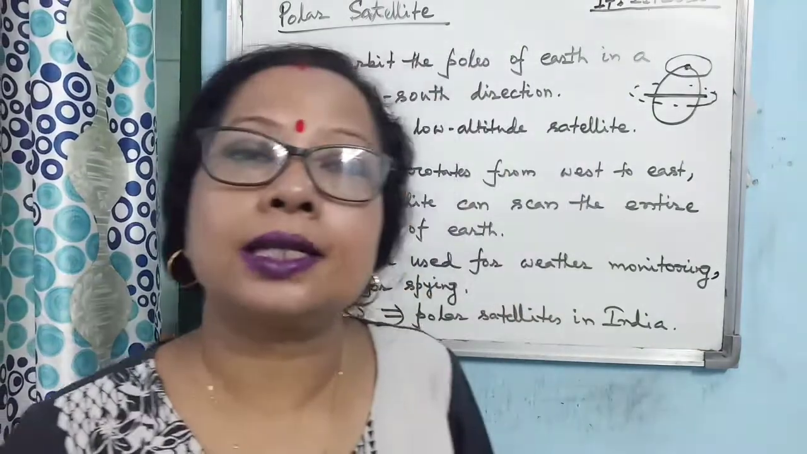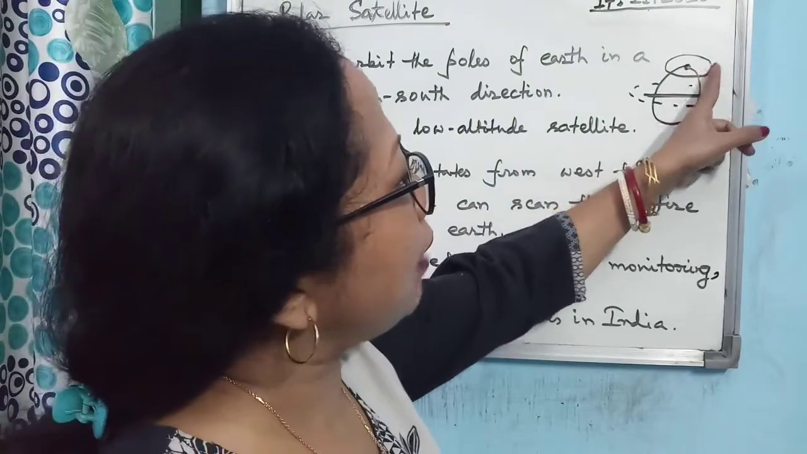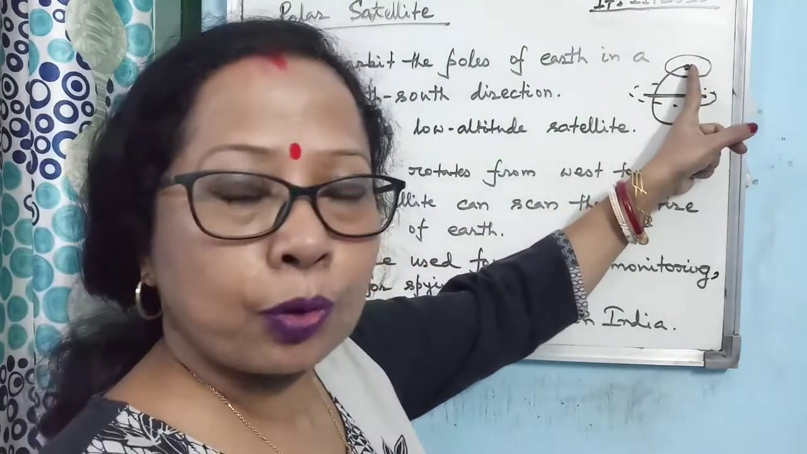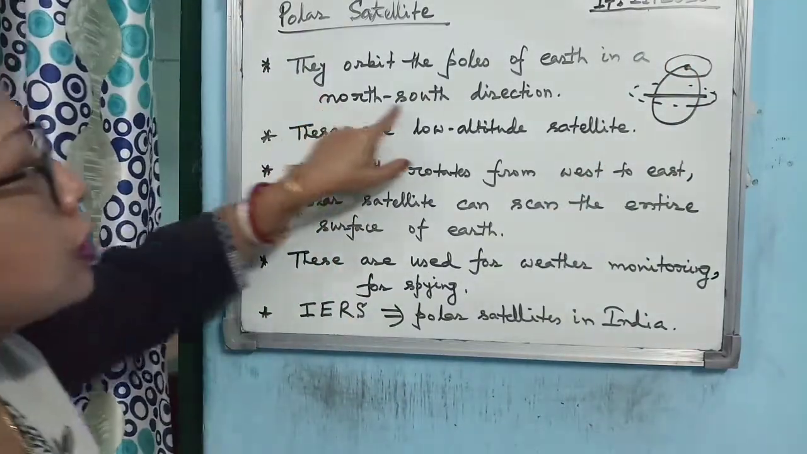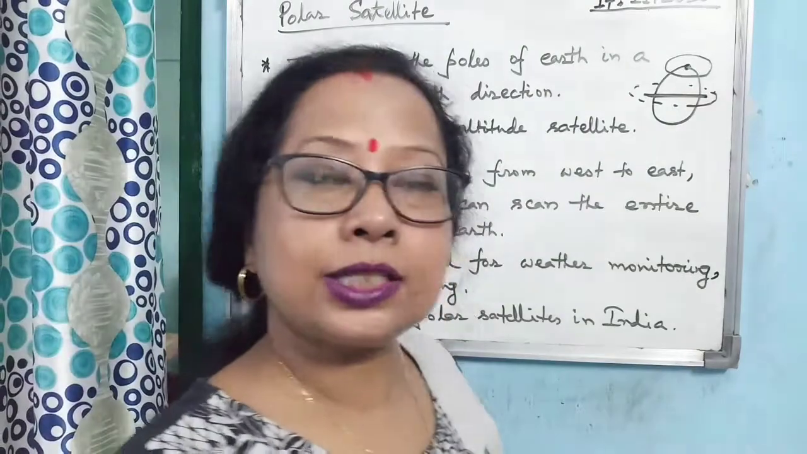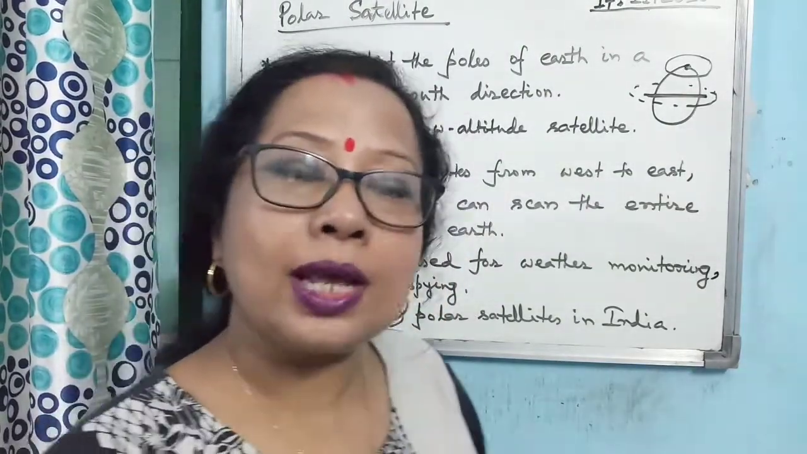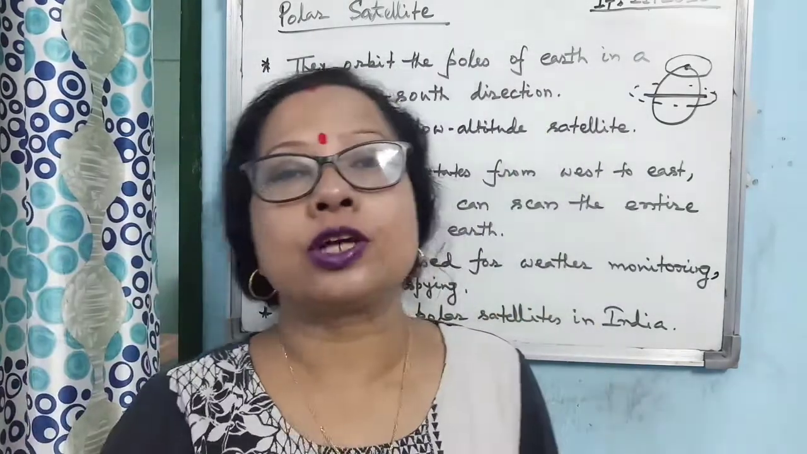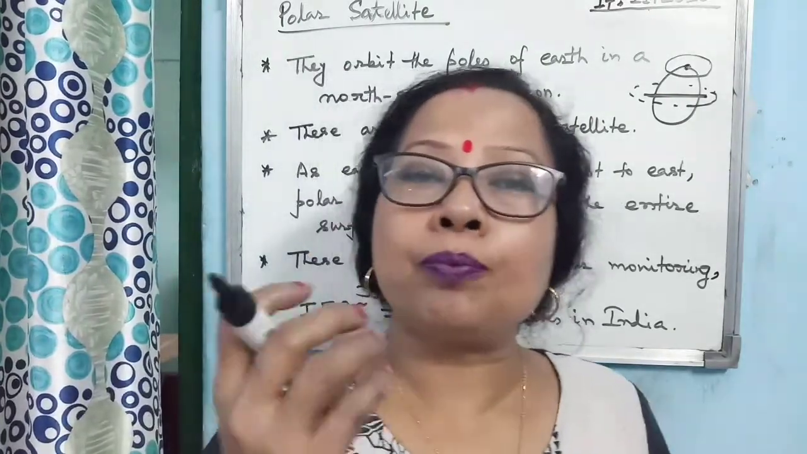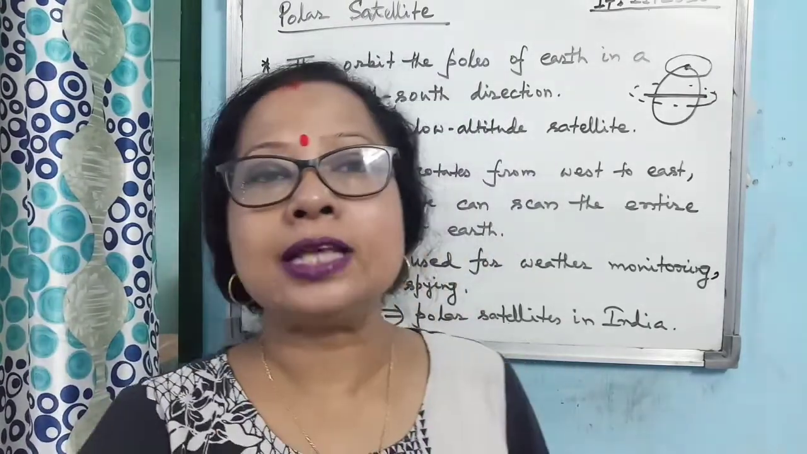And polar satellites are low altitude satellites. You just see, polar satellites revolve around the Earth, around the pole, on the polar plane, and they revolve in the north-south direction, while the Earth is rotating from west to east. So what happens is the polar satellite can view the entire surface of the Earth. A camera is set on the polar satellite, and the camera can take pictures of the entire surface of Earth strip by strip.